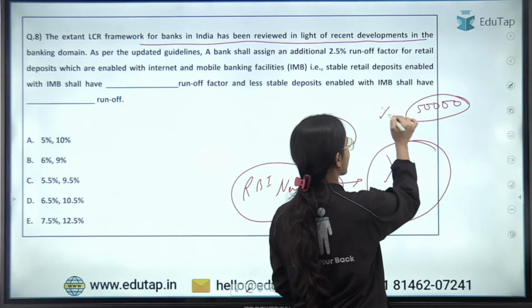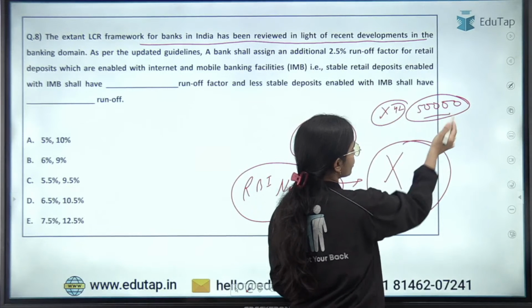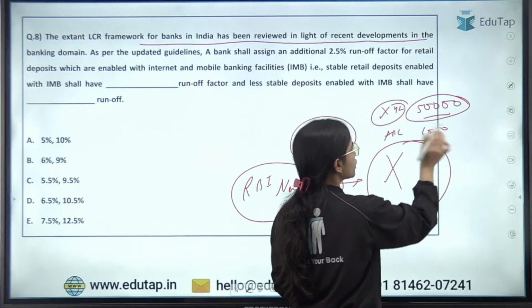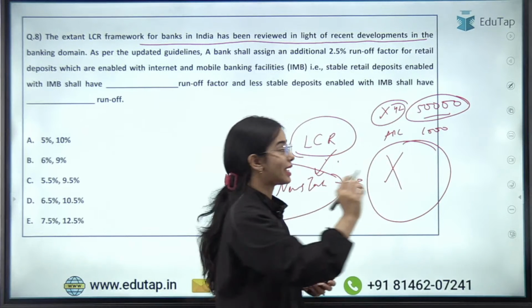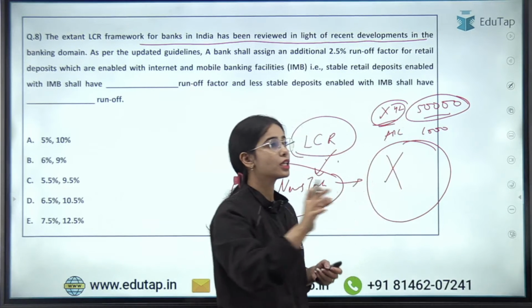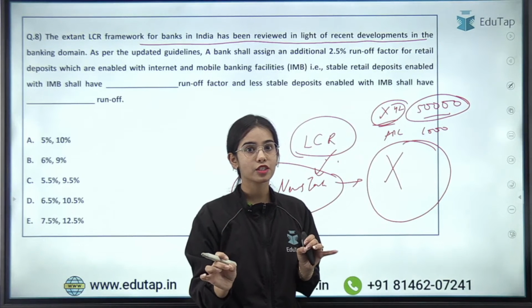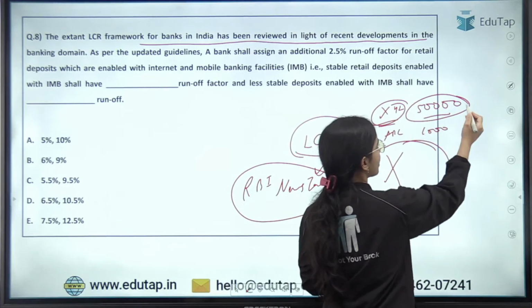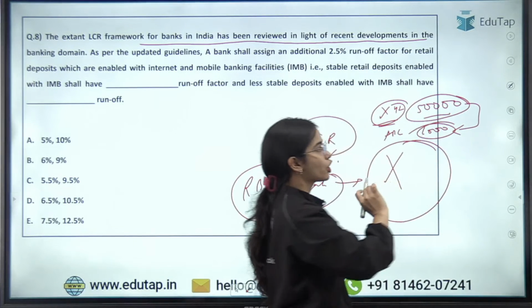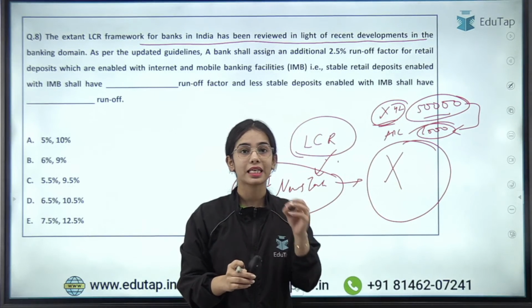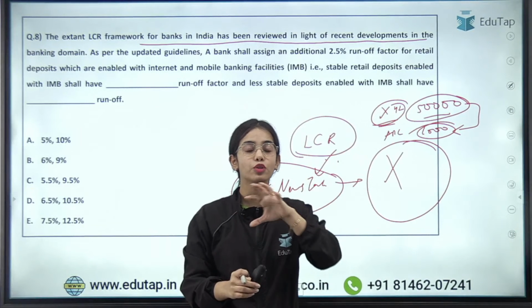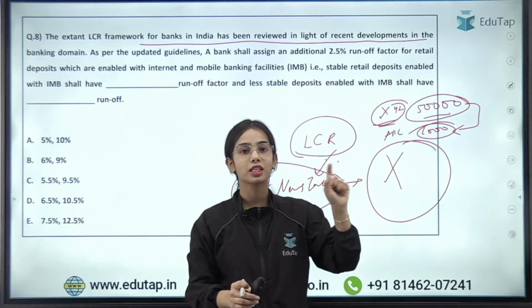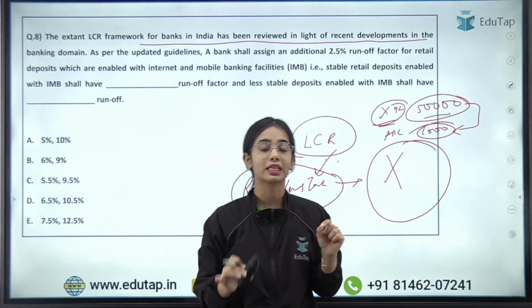Let's say I have a bank account in XYZ in which I have 50,000 rupees. I have another bank account in ABC where I have only 1,000 rupees. As soon as I get information that XYZ is a weak bank and its financial condition is not good, I will be afraid and I will transfer my money from this bank account to the other bank account. So you can understand that it has become very easy to transfer money, to take your money out of a bank. So the runoff factor, the deposit withdrawal factor, has increased.